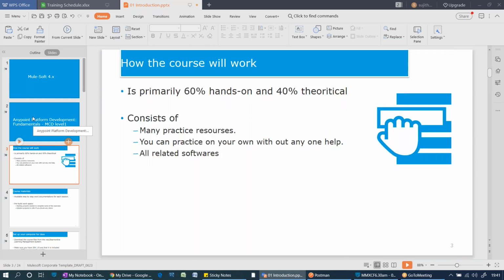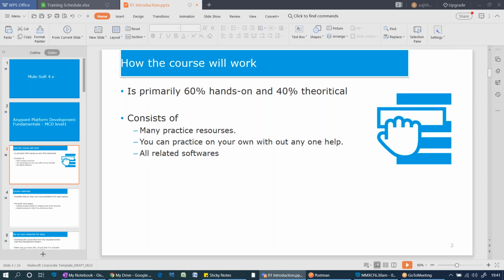Now, how this course is going to work. I have written a 60 and 40% ratio here, but it depends on how you approach. It could be 70%, 30%. Only the first 2 to 3 hours will be theoretical. Everything else is practical, every session. From the third session onwards, we are going to start with hands-on.